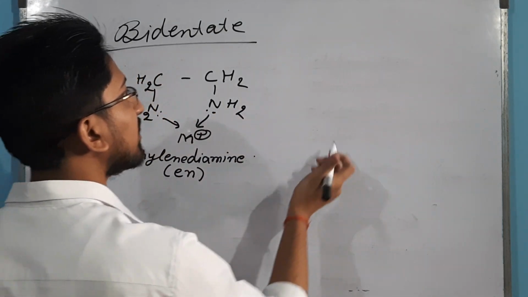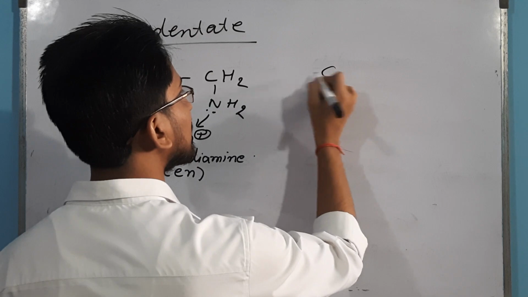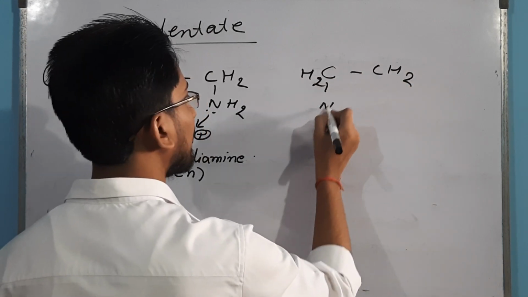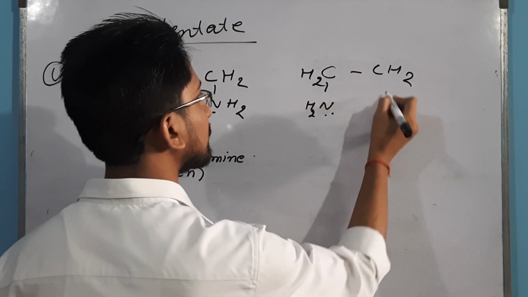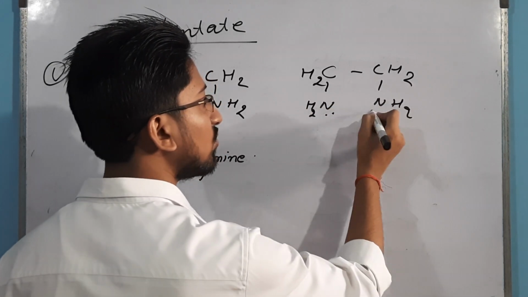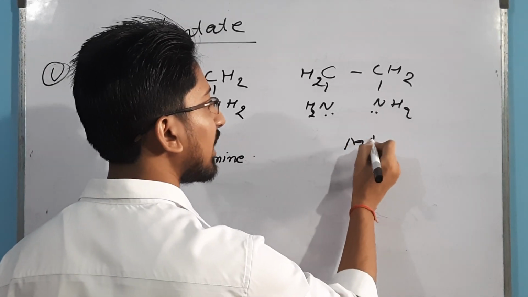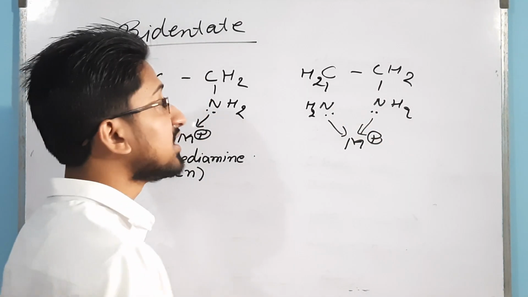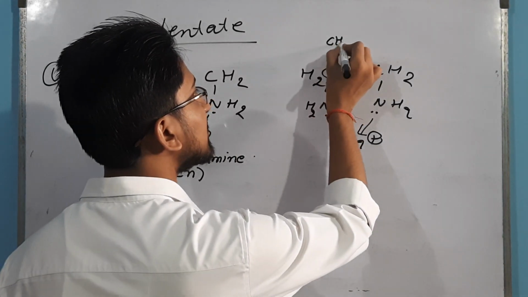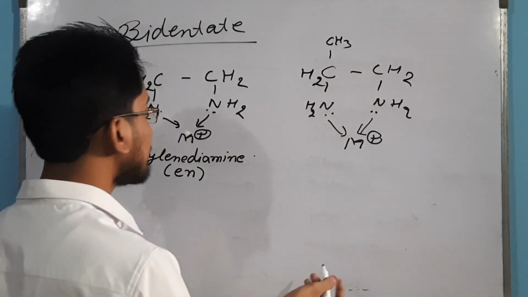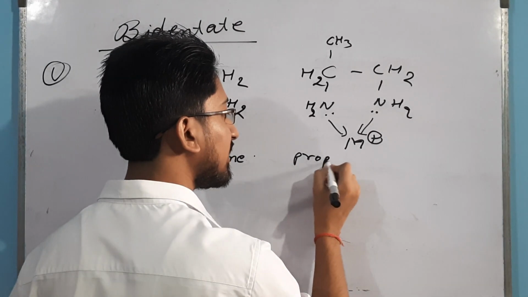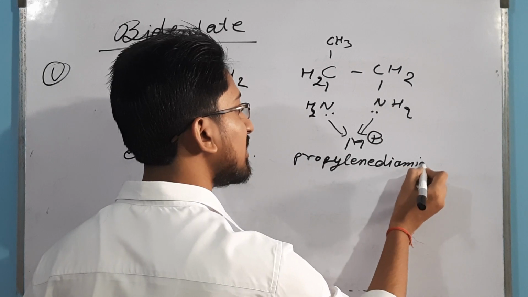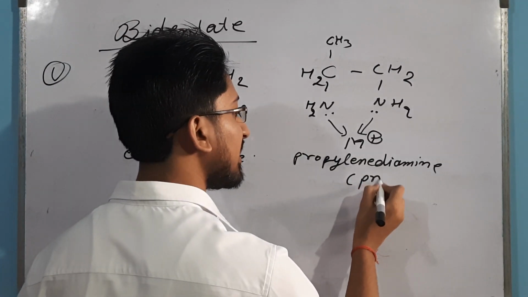See, propylene diamine. In order to build it, you just build the ethylene diamine, NH2, again NH2, then our metal. There is propylene, meaning there are 3 carbons, so just write a CH3 there. It will be propylene diamine, which you will write as pn.